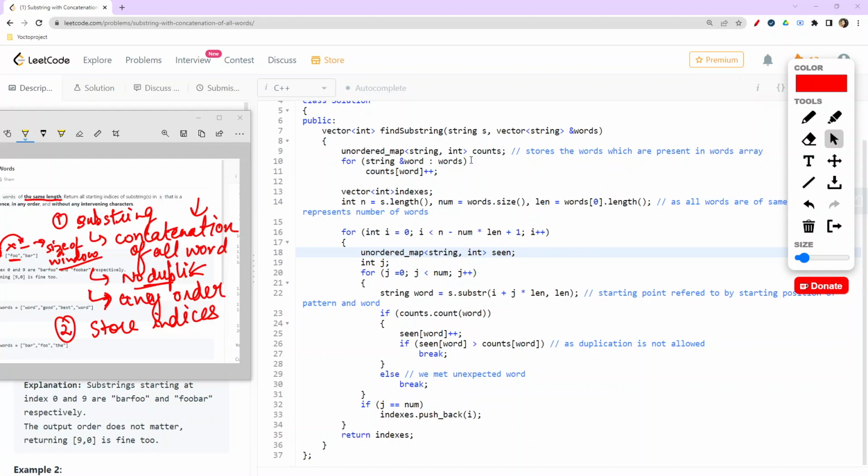For that factor only we are doing these particular steps. Now comes the next part, where we are required to store the indices. Basically the answer is being stored into this, and then we are checking for the length of our input string, then the number of words which are there, and what is the length of each word. So this is what we are doing in this particular step.